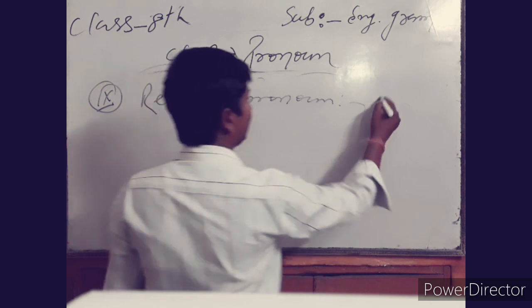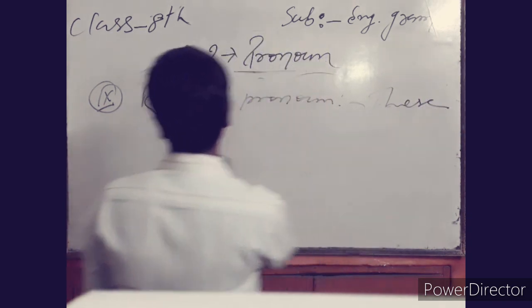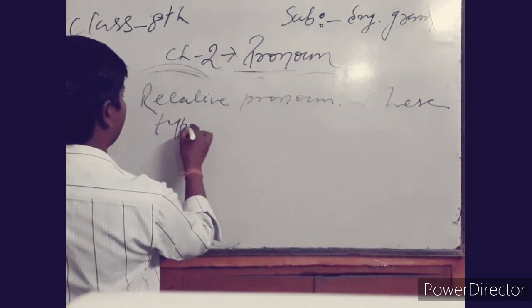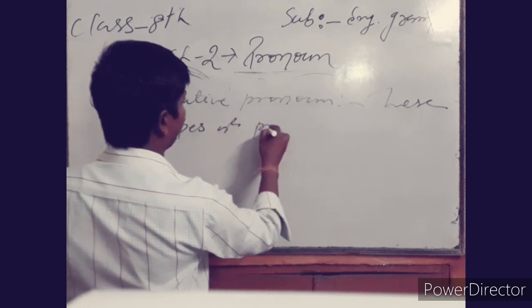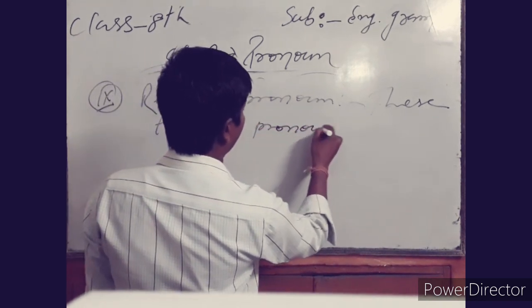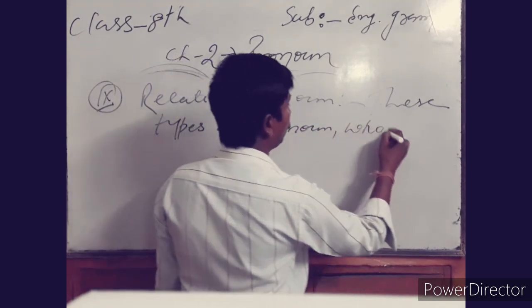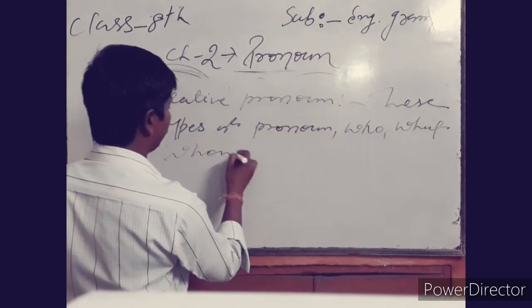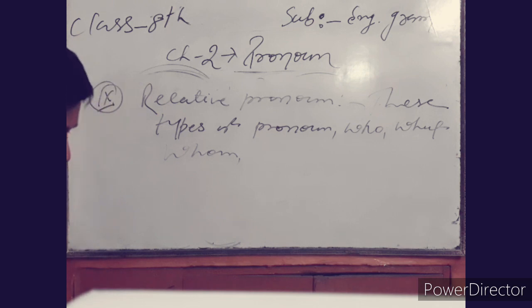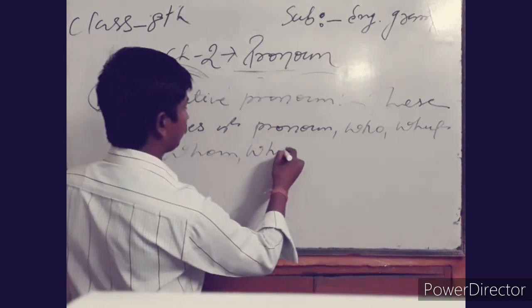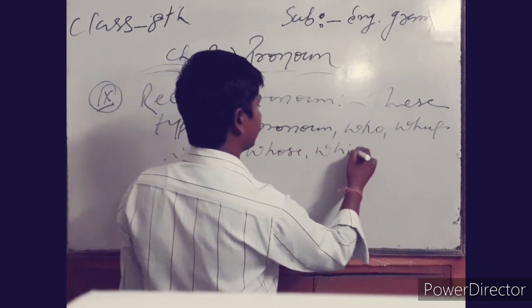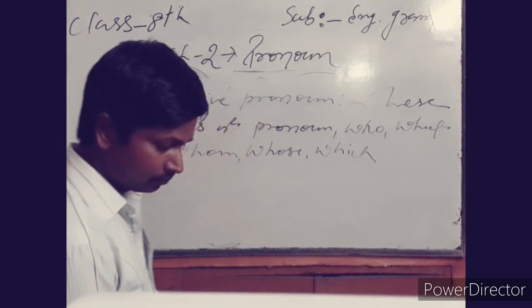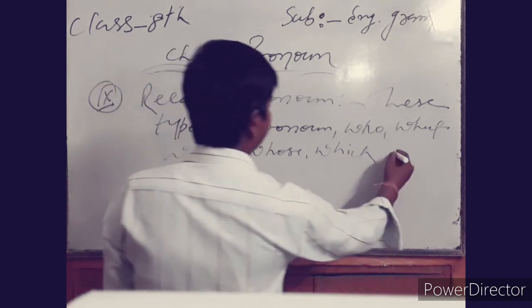These types of pronoun are who, what, whom, whose, which, and that.